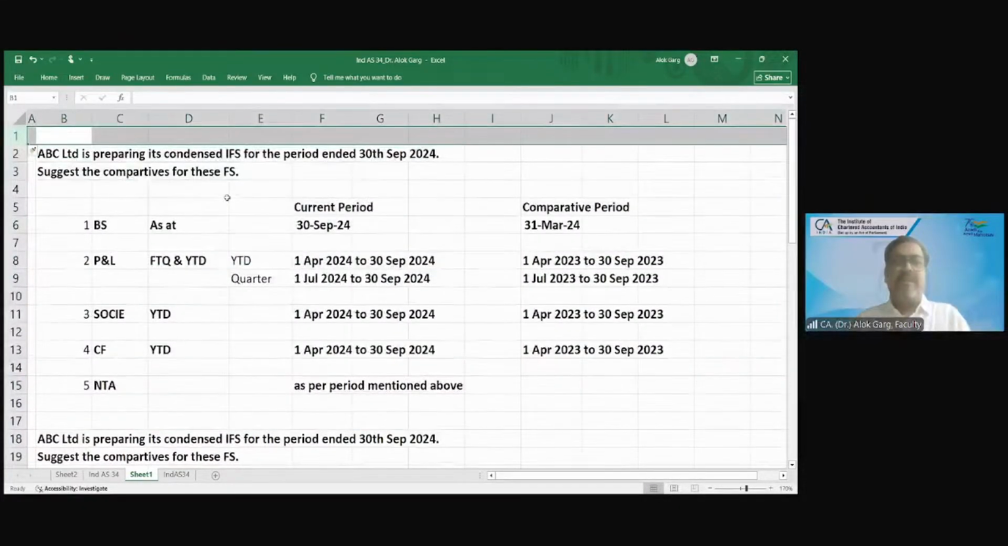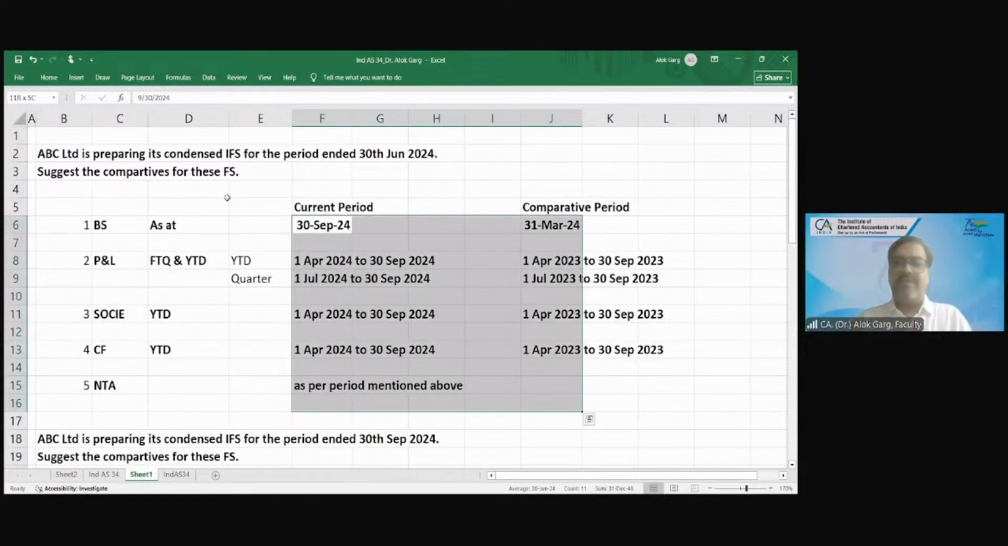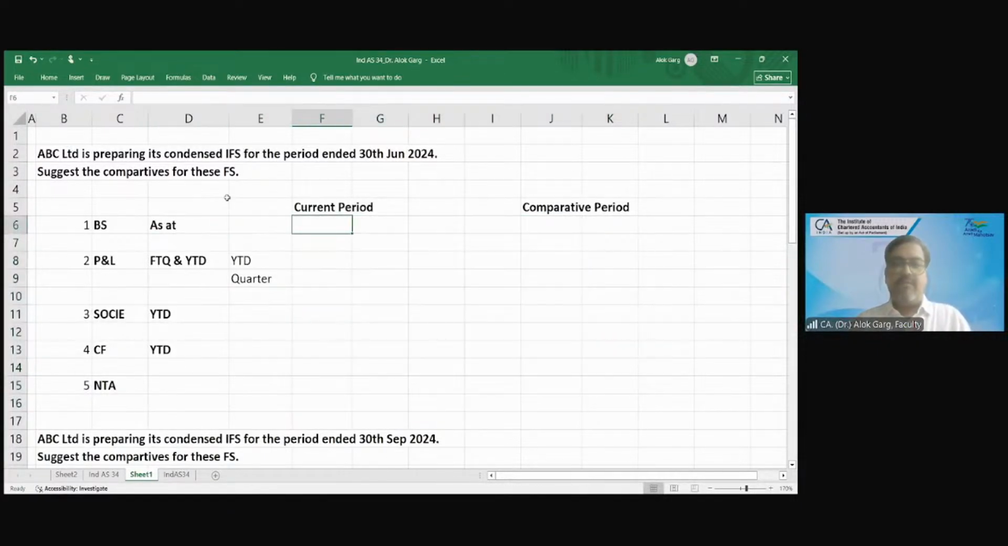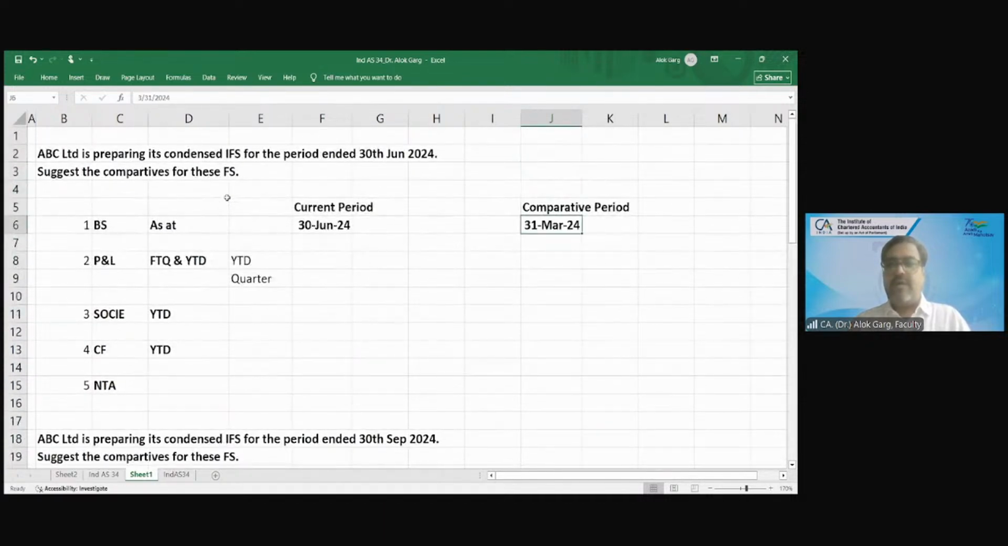ABC Limited is preparing its condensed interim financial statement for the period ended 30th June 2024. Now tell me what is the current period, what is the comparative period? What is the balance sheet date? 30th June. Yes. What is the comparative balance sheet? 31st March 2024.